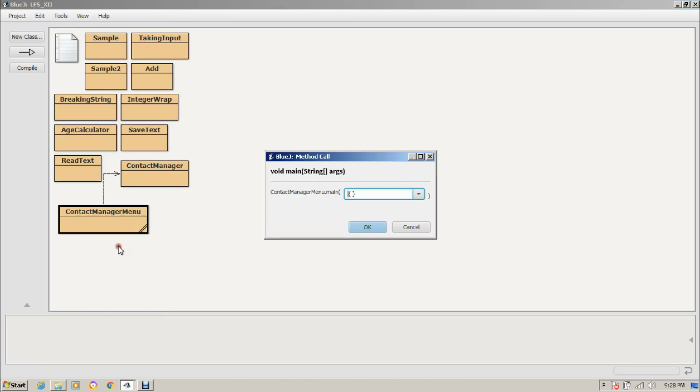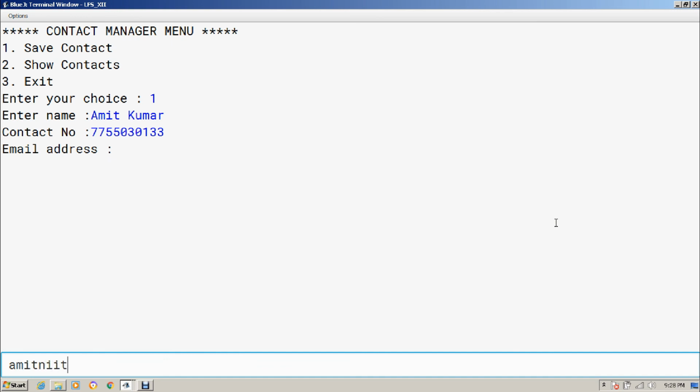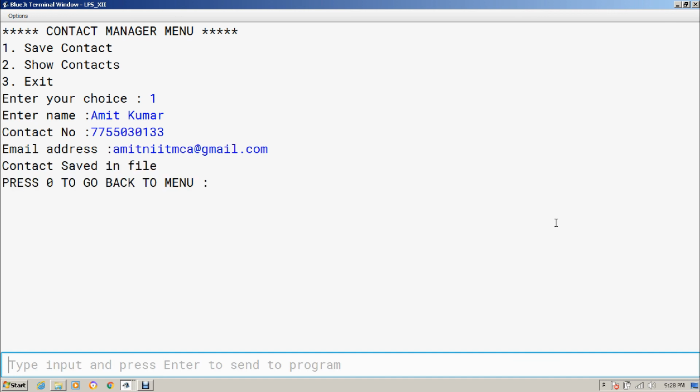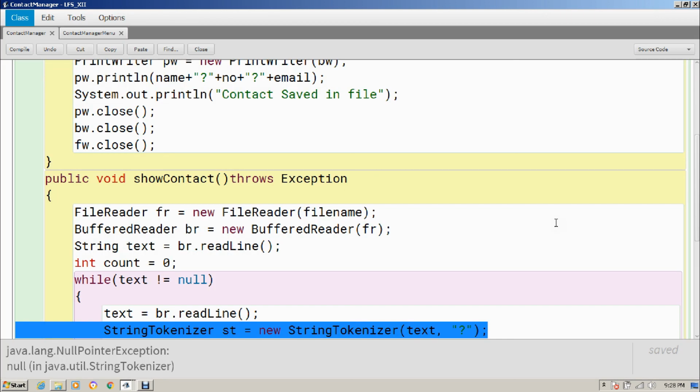So let's save some values now. Save contact, let's enter Amit Kumar, contact number let it be, and email address let it be this. So contact saved, go back to menu. Let's see the contacts now, show contacts. So it's showing null pointer exception. Null pointer exception at this question mark.